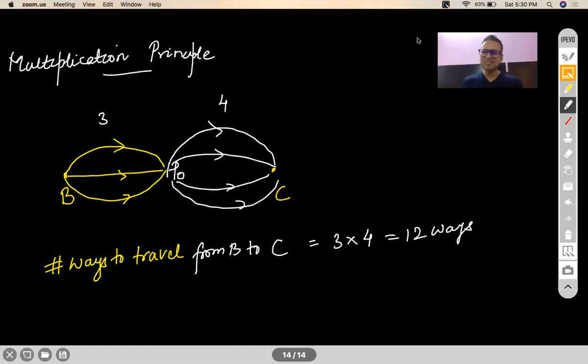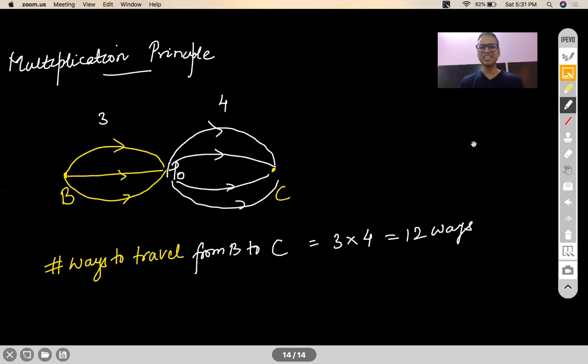You can only justify by saying, sir, for every route from B to Hosur, there are 4 routes available from Hosur to C. So I can travel my Bangalore to Hosur journey in 3 ways and Hosur to Chennai journey in 4 ways. And is the logical operator, which means I have to multiply. So 3 into 4, that's my answer. Again, it's very fundamental. I can't mathematically derive this result.